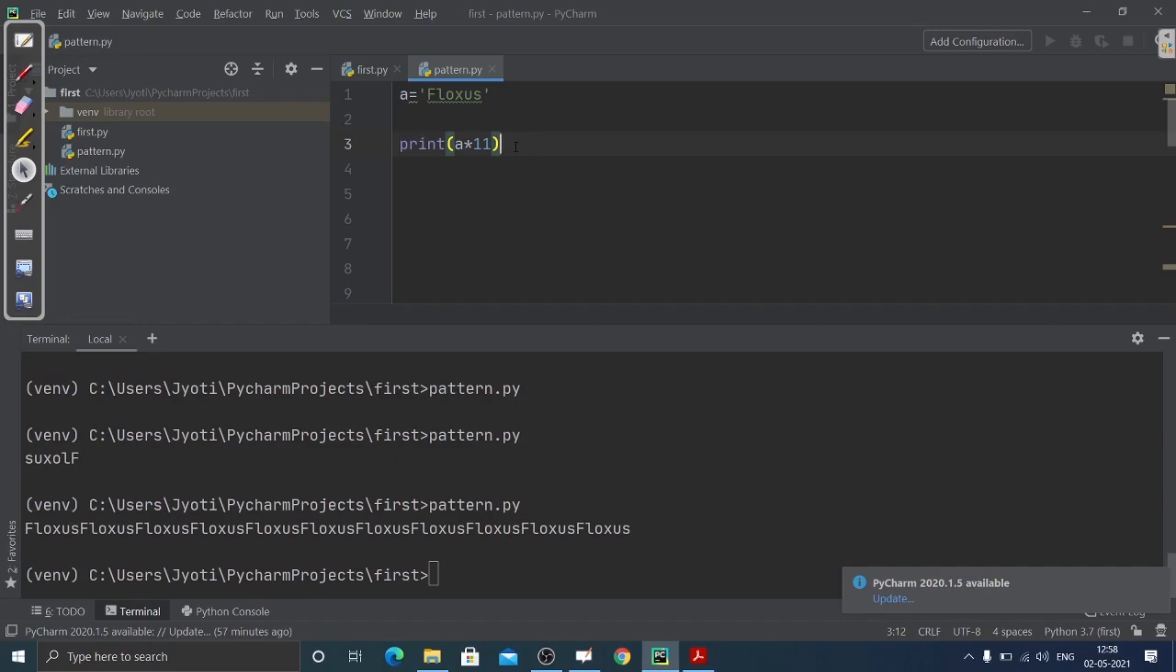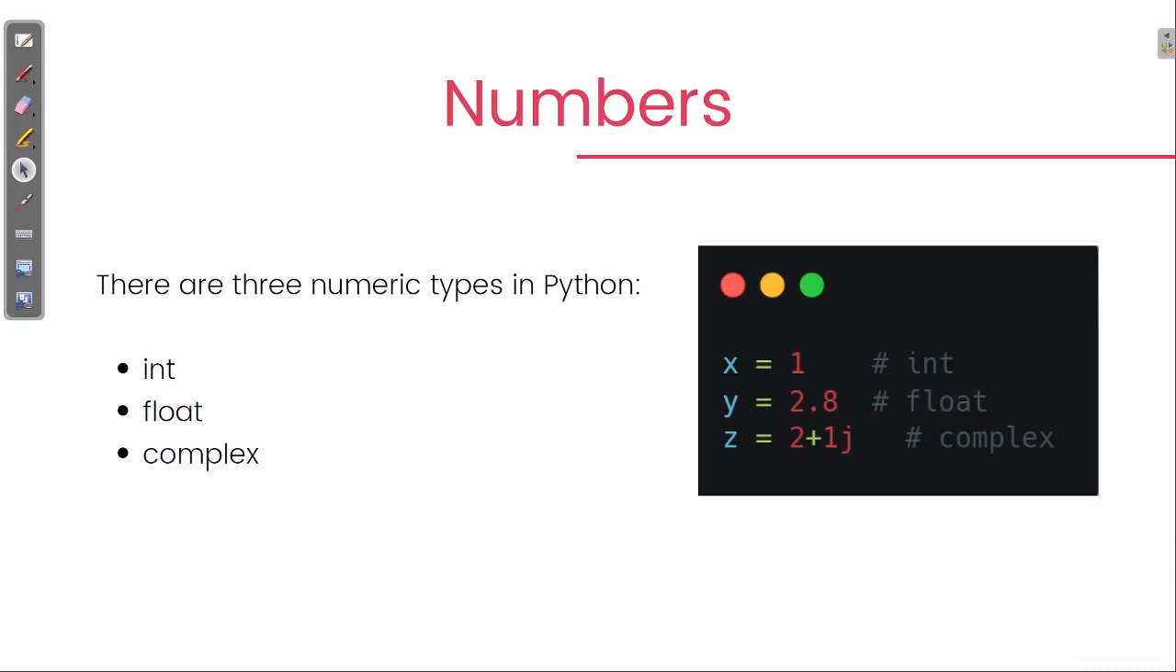Next we are going to see about numbers. So basically there are three numeric types in Python. We have also seen all these things about data types in our first video, I guess, where we have discussed about variables. There we have also discussed about the data types. And inside numbers, basically three types of numbers are there, that are integer, float and complex type.